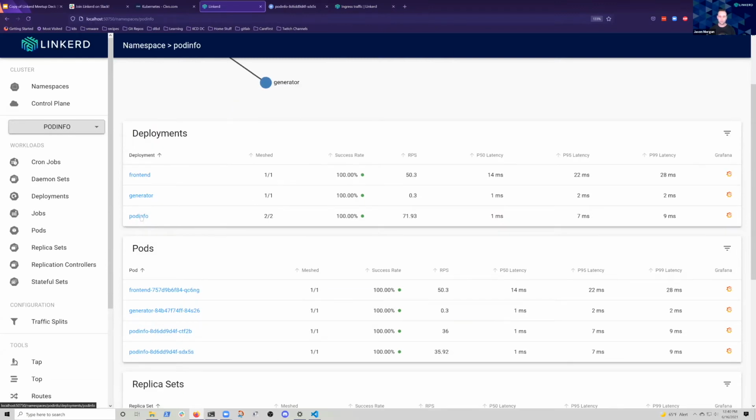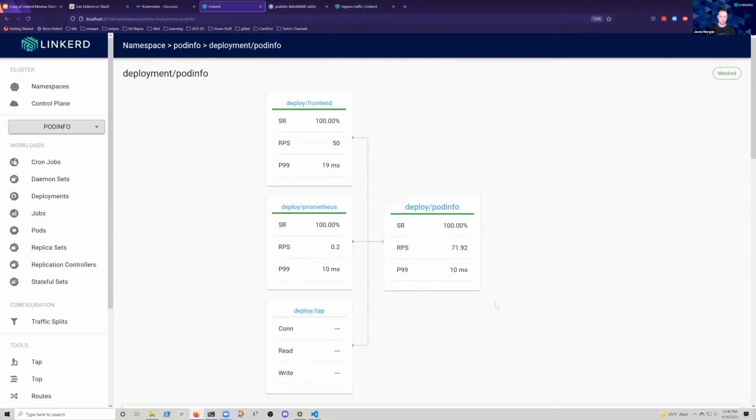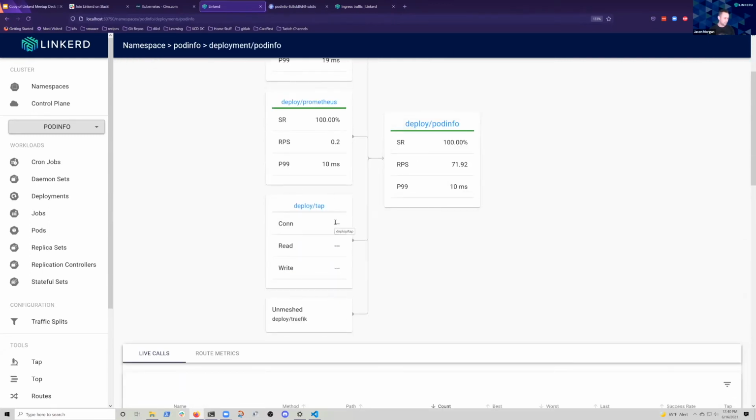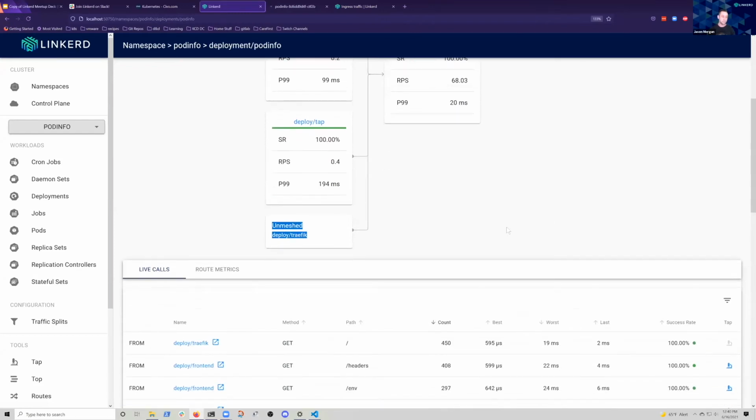I can see requests, who's coming in. If I go look at this pod info backend service, I can see the front end, Prometheus, the tap deployment, which is a component of Linkerd that allows you to see live traffic, as well as this unmeshed component called traffic, which is our actual ingress in this Kubernetes cluster. I can see what's coming in from it, but I don't have statistics. I also don't have an encrypted connection between traffic and pod info, right? So if I were in there listening, I could see the unencrypted calls between these two components.